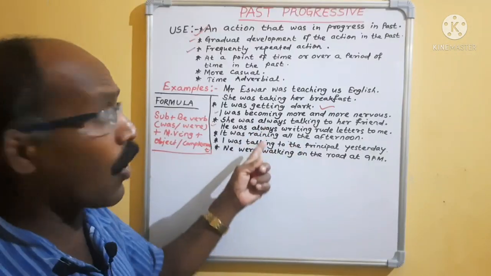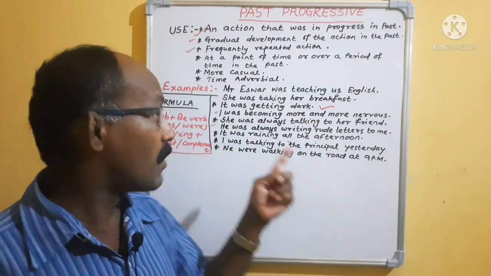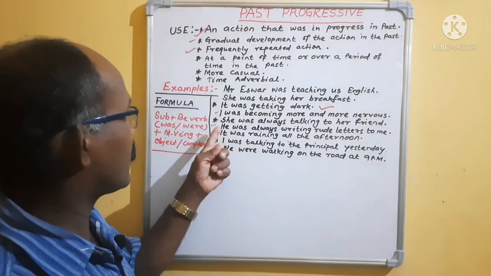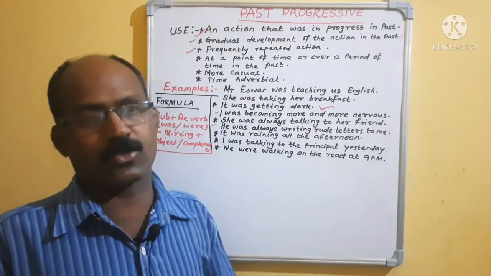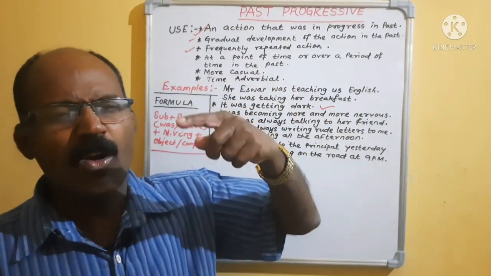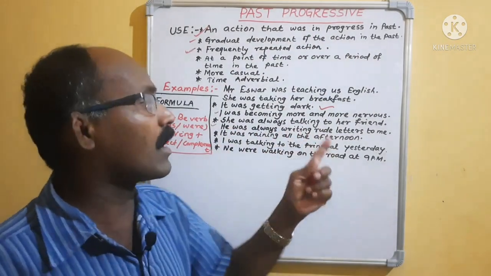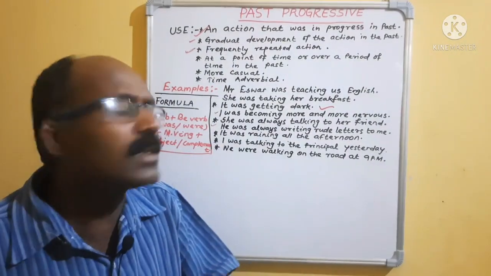Here, always. And always, you know that we normally use with present tense, isn't it? But this is a frequently repeated action. Another example: he was always writing rude letters to me. That means he used to write always. He was always writing rude letters to me. Frequently repeated, this thing was going on repeatedly.